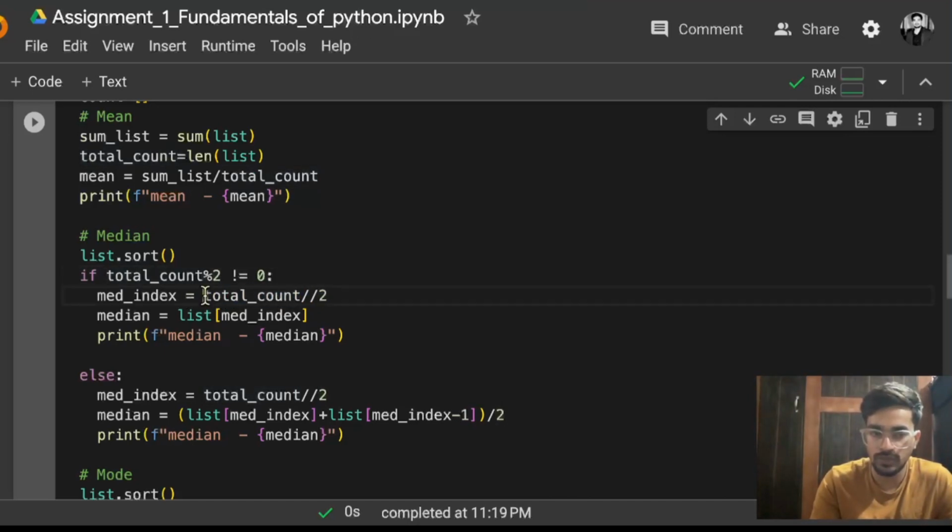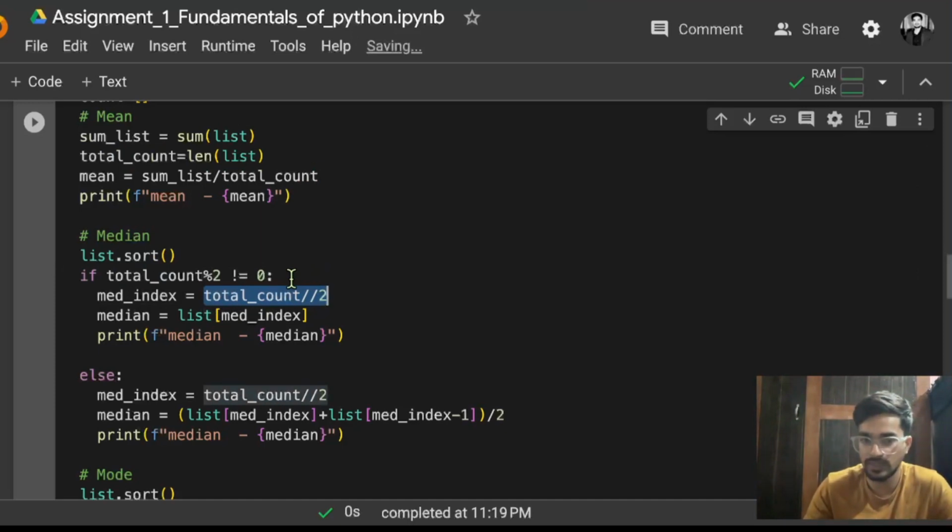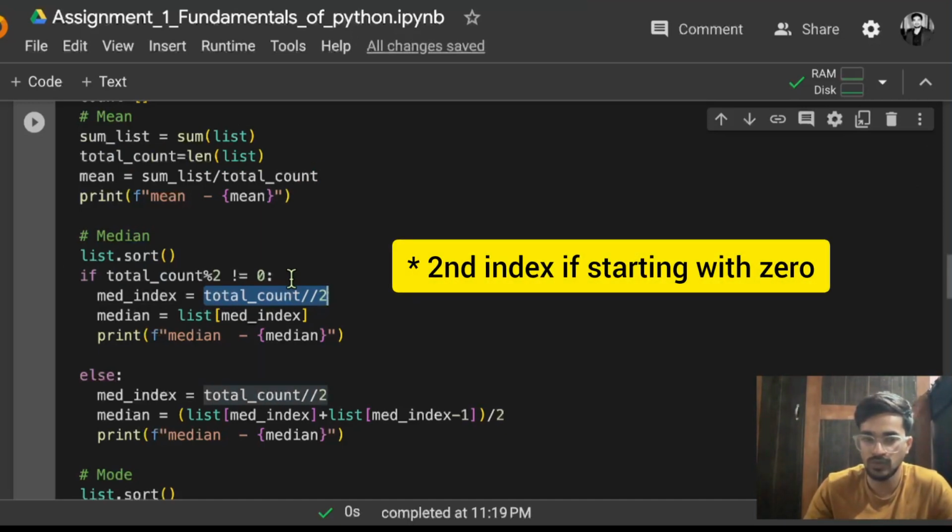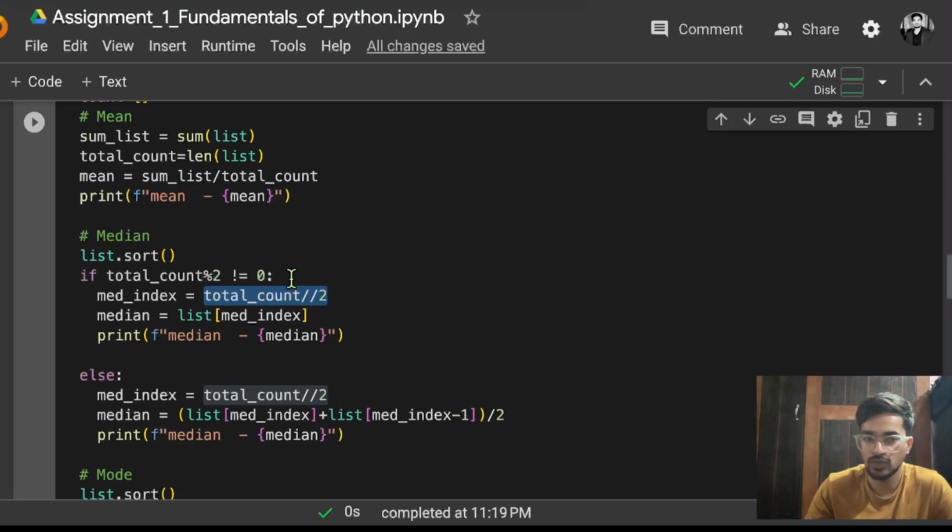Now this is not a median value that we are finding, this is the index that we are finding. Let's say you have 5 numbers. So which one will come in the mid? The third number will be the mid, na: 1, 2, then third in the middle, then fourth and fifth. So the third number will be the median. In this case total count will be 5. If you do 5 floor division 2, it will be obviously 2.5, and since it is a floor division it will just return 2. Now 2 is the second index, so that means 0, then first, then second index.